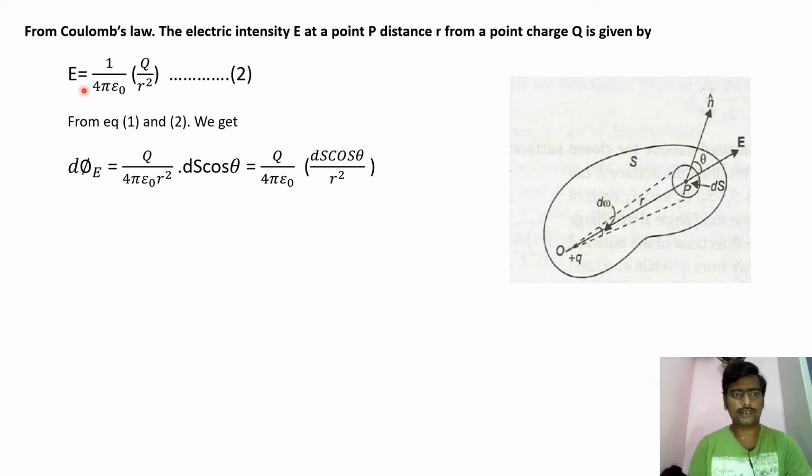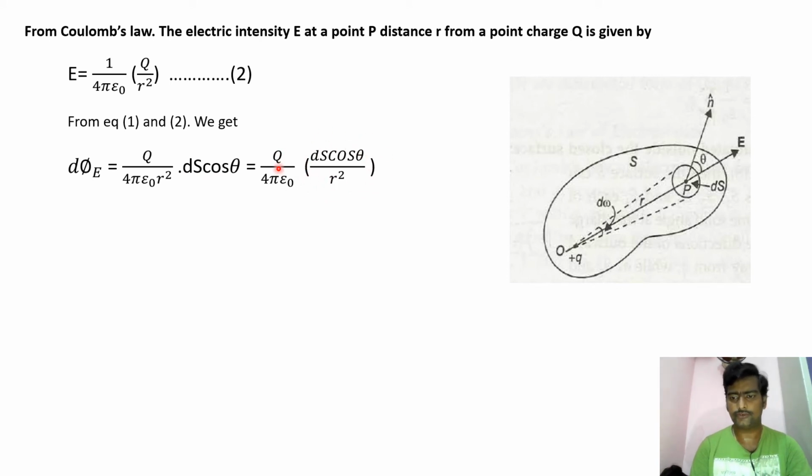I substitute the electric field intensity E in equation 1, replacing capital E by this quantity. So Q divided by 4 pi epsilon naught R square dot ds cos theta. Rearranging, Q divided by 4 pi epsilon naught times ds cos theta divided by R square.